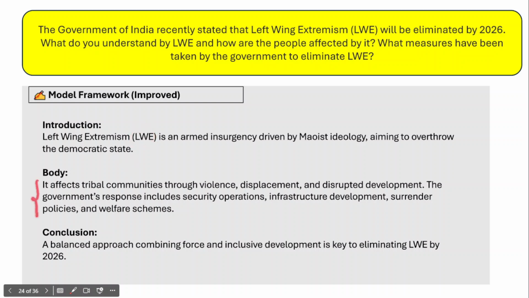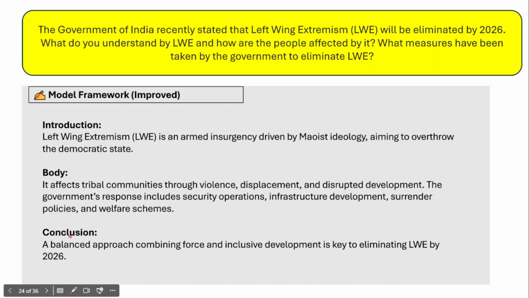And then we need to talk about the body part of the answer. In the body, it affects the tribal communities through violence, displacement, and disrupted development. And then you need to mention the government's response to left-wing extremism, and what measures the government has undertaken so far to deal with the problem. So this is how in the body part of the answer you need to mention all component parts of the question.